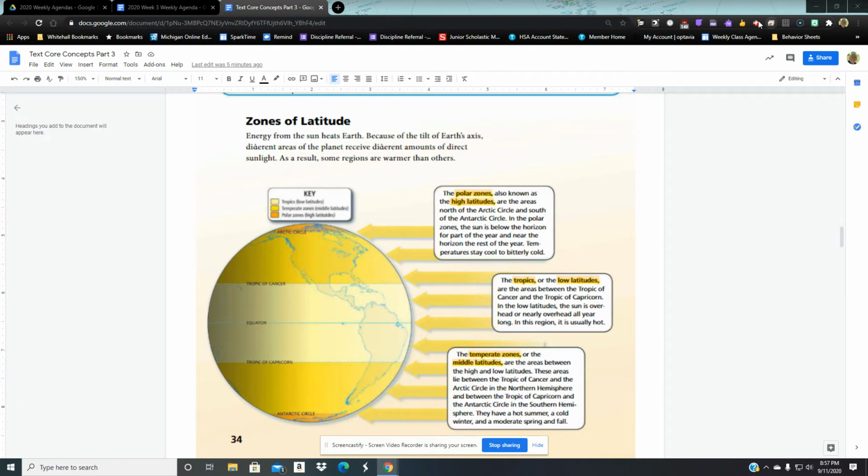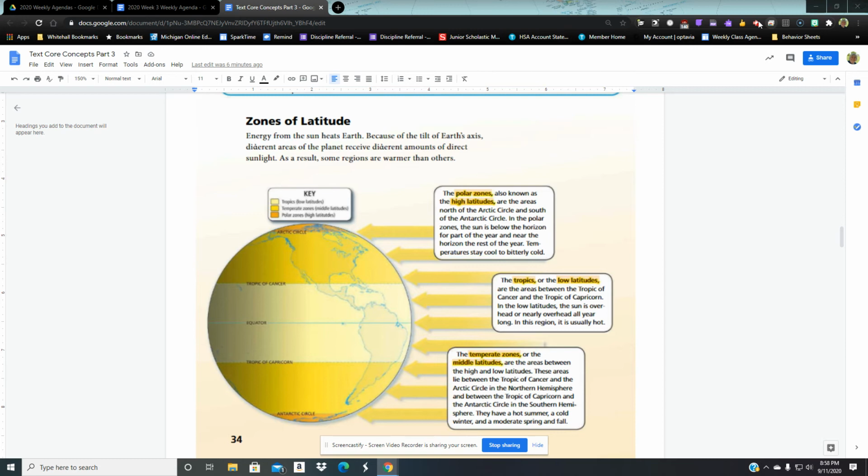The tropics, or the low latitudes, the lowest numbers, so from the equator to 23.5 degrees, which is the Tropic of Cancer and the Tropic of Capricorn. Between those numbers, from 0 to 23.5 degrees, the sun is overhead or nearly overhead all year long. In this region, it is usually hot. They get the most direct sunlight, which heats the earth, because the curve of the earth is closer. The sunlight gets there faster.